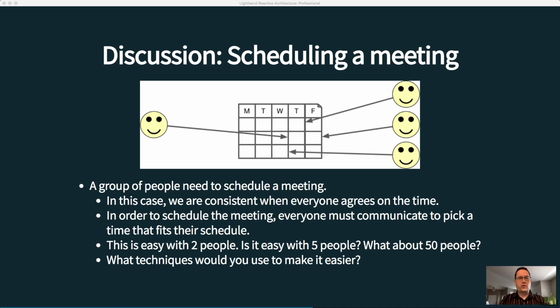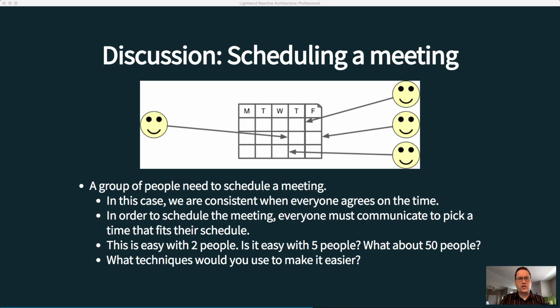In a previous discussion, we talked about the effect of contention, and we showed a scenario that applies to the real world, and then took that scenario and talked about how software implements similar things. Now we're going to talk about another effect, and this effect is something called coherency delay, and we'll go into more detail about what coherency delay is, but we're going to start with a discussion.